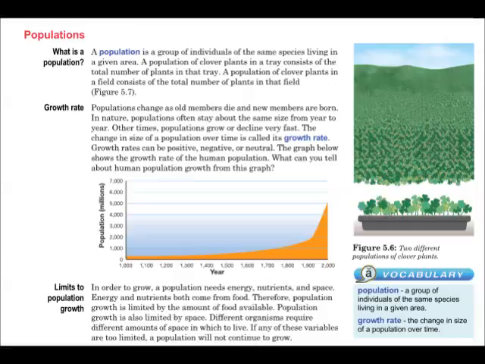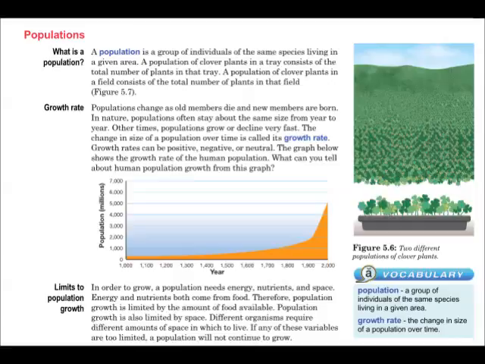The change in size of a population over time is called the growth rate. Growth rates can be positive, negative, or neutral. The graph below shows the growth rate of a human population. What can you tell about the human population growth from this graph?